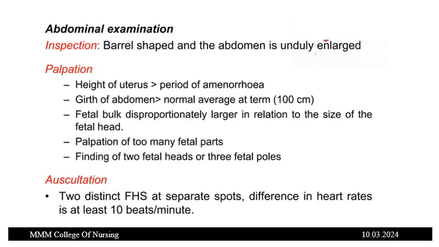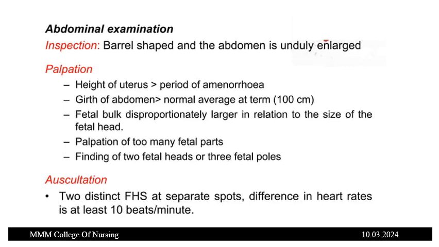In case of abdominal examination, in inspection we can note a barrel shaped and unduly enlarged abdomen. In palpation, the height of the uterus is greater than the period of amenorrhea. Girth of the abdomen is greater than the normal average girth at term. Normally it should be 100 centimeter at term, but in case of multiple pregnancy it will be more than 100 centimeter at term.